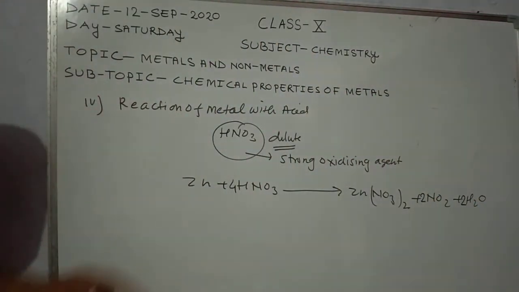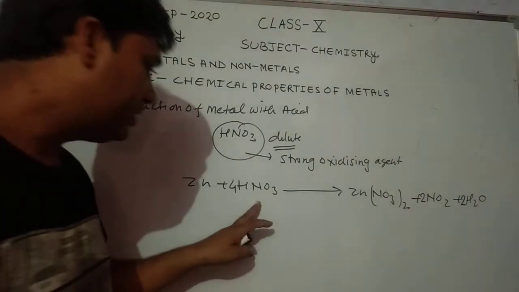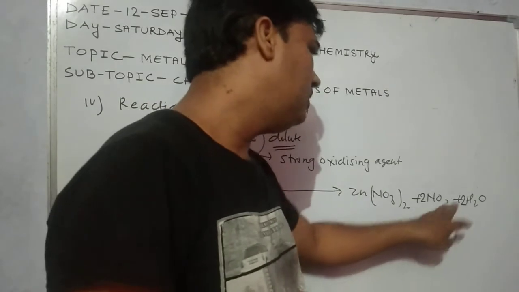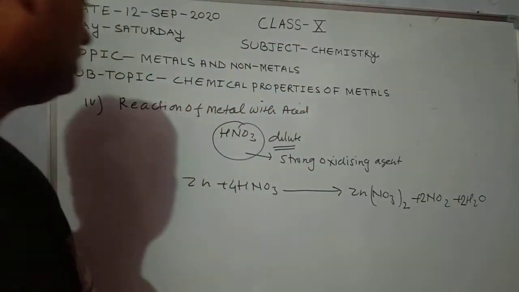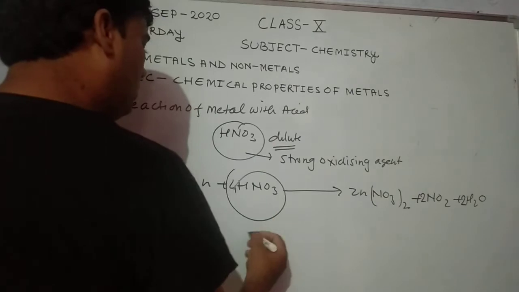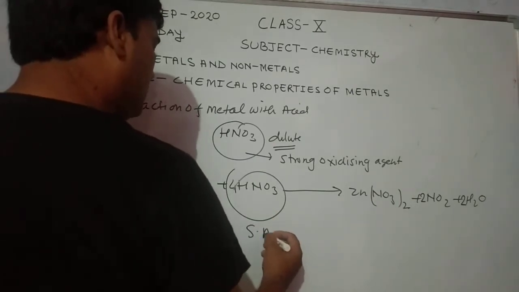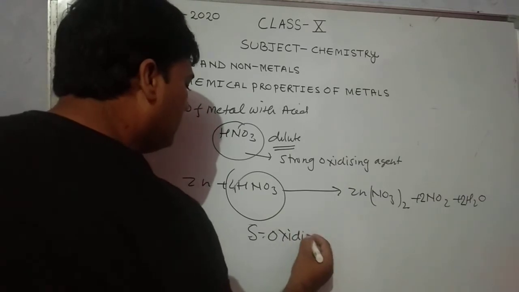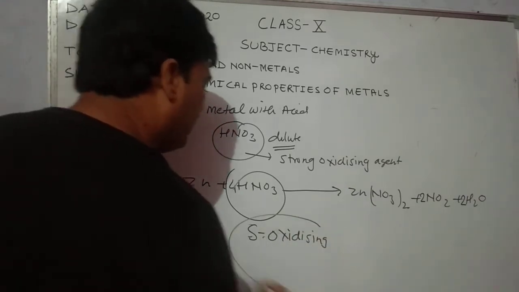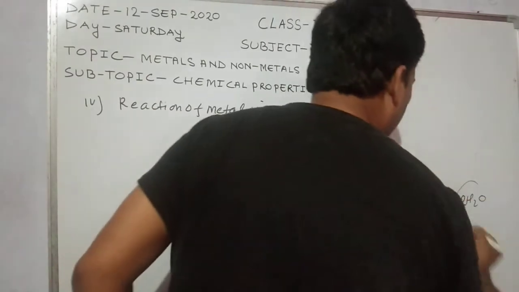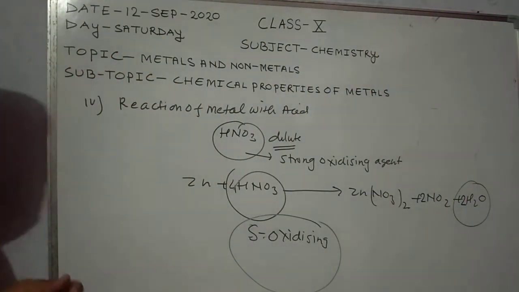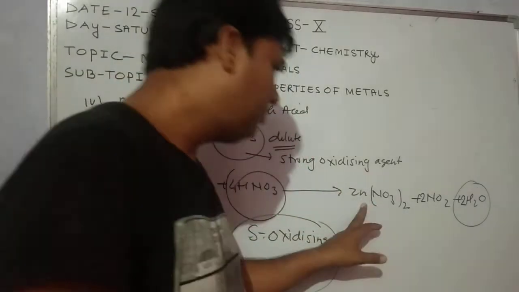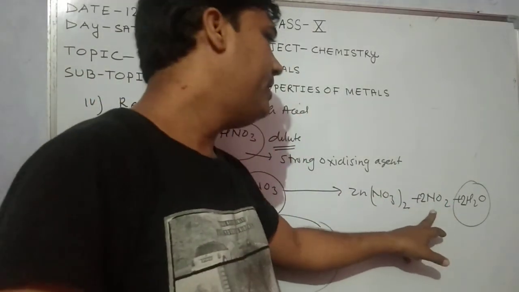Okay, so zinc reacts with dilute HNO3 and forms zinc nitrate plus nitrogen dioxide plus water, because HNO3 is a strong oxidizing agent. So it converts hydrogen into H2O. So zinc reacts with dilute HNO3 and forms zinc nitrate plus nitrogen dioxide and water.